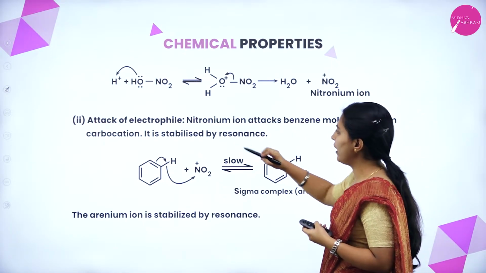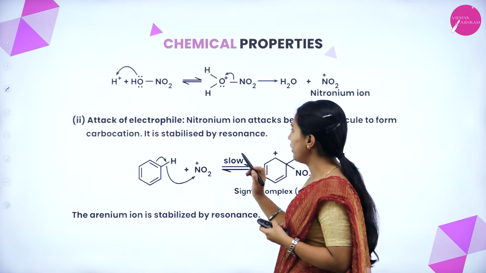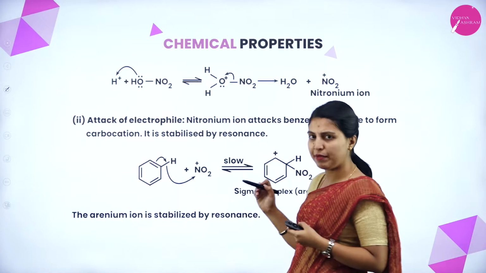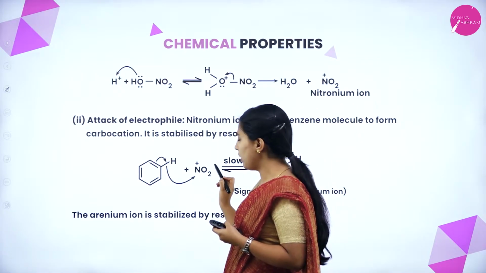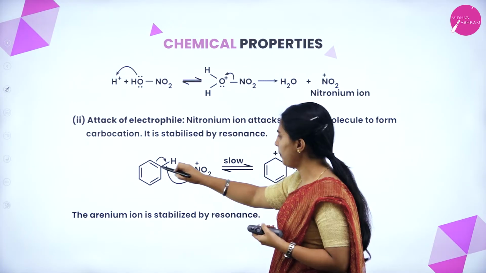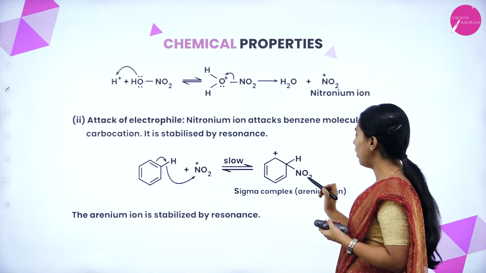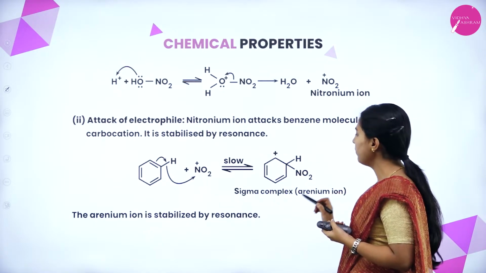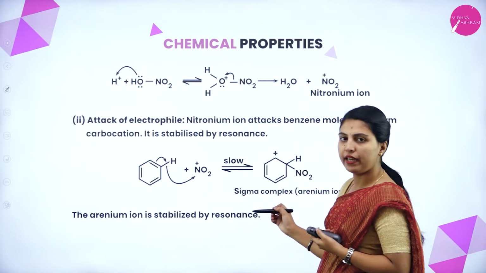Attack of electrophile: the nitronium ion attacks the benzene molecule to form a carbocation. It is stabilized by resonance. The same step here, this nitronium will get that ion from the benzene. So it will form a carbocation, that is the benzene carbocation, or arenium ion, a sigma complex. This arenium ion is stabilized by resonance.